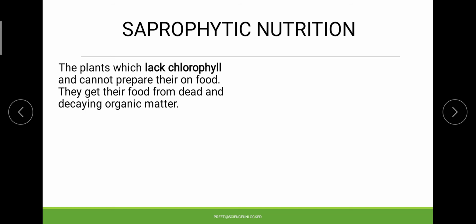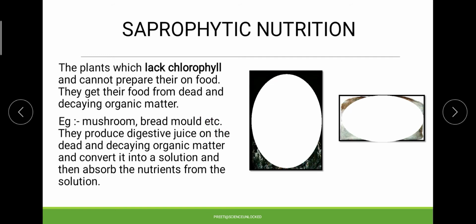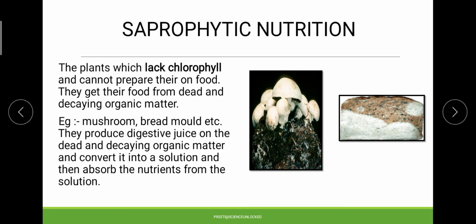But these particular plants don't have such a structure, so they depend on dead and decaying organic matter. For example, mushroom and bread mold, which secrete digestive juices on dead and decaying organic matter lying around them in the surroundings. This digestive juice ultimately helps in converting it into an absorptive form of nutrients, which the plant absorbs to fulfill its requirement.